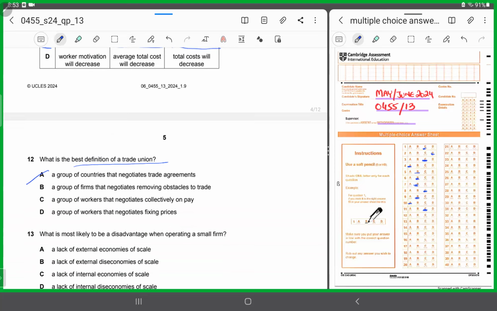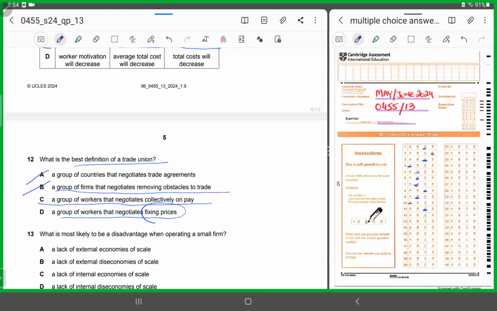Yes, it's a group of workers that represents the entire labor force, right? And they negotiate on what? On their pay. Collective bargaining is the prime aspect, right? B says a group of firms that negotiates removing obstacles to trade. That's incorrect. D says a group of workers that negotiates fixing prices. No, they don't talk about fixing prices. They talk about collective bargaining on pay. So it has to be C, a group of workers that negotiates collectively on pay. So for 12, it has to be C.